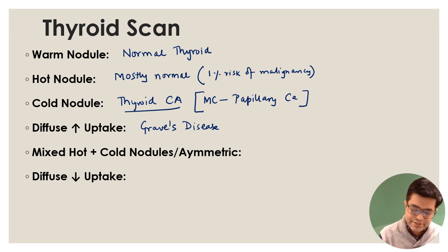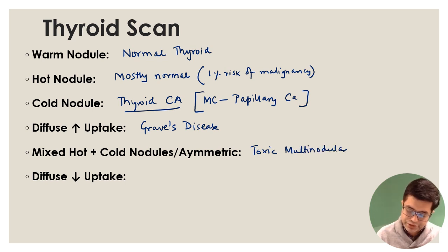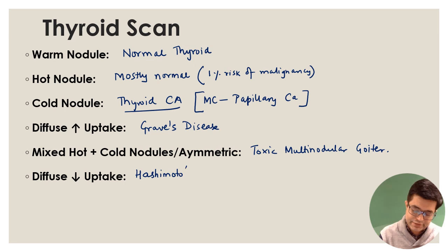If the examiner says mixed hot plus cold nodules, also called asymmetric pattern or asymmetric uptake of thyroid on thyroid scan, the answer will be toxic multinodular goiter. Finally, diffuse decreased uptake will be suggestive of a disease called Hashimoto's thyroiditis.